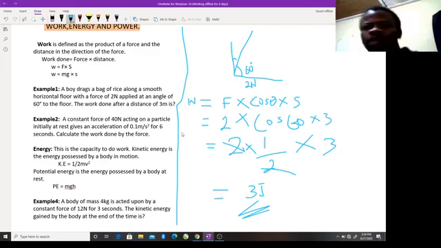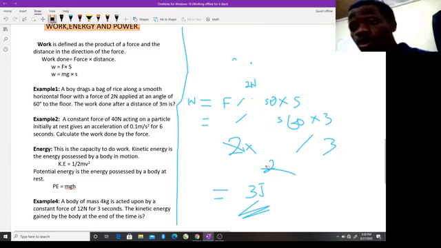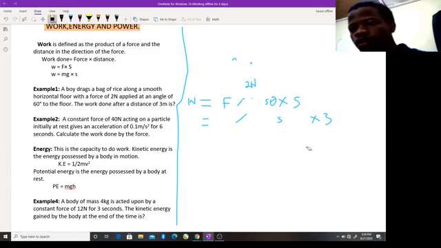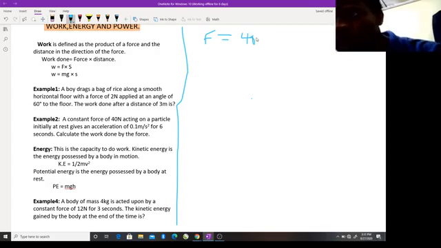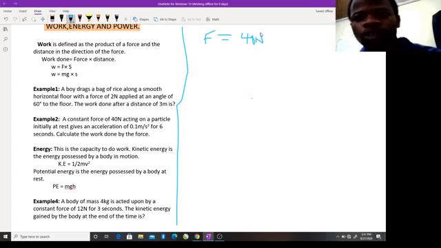Let's go to example 2. By now, I expect we know what work is all about. What is example 2 saying? Example 2 is saying that a constant force, please, in physics, in science, we jot down our data. I would not do that for the other question, I'm very sorry about that. So we have a constant force of 40 newtons acting on a particle initially at rest.